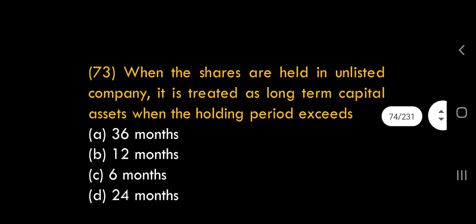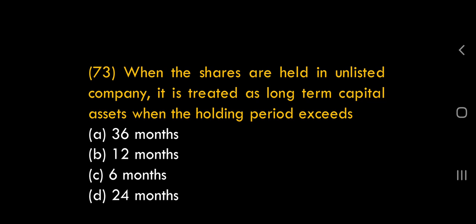Come to the 73rd question. When the shares are held in an unlisted company, it is treated as a long-term capital asset. If it is a listed company, 12 months is the period considered. If it is an unlisted company, 24 months is the period considered. If you study this capital gains chapter, you will find it. So what is the right answer? For unlisted company shares, the 24 months period is considered, and that is the right answer. If it is listed, then we will consider 12 months.